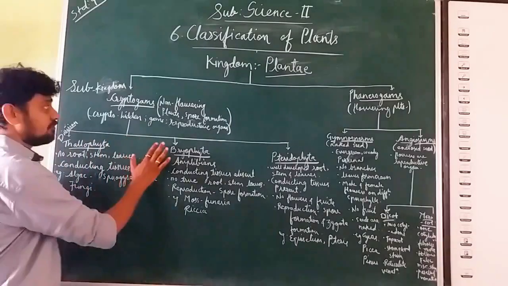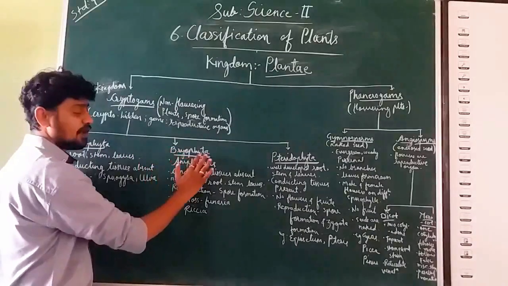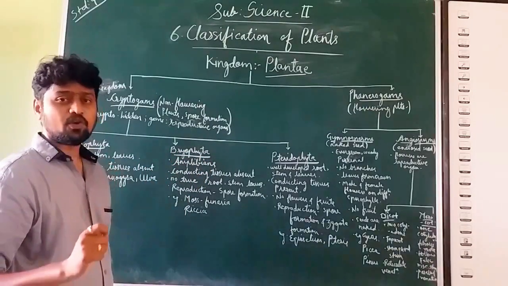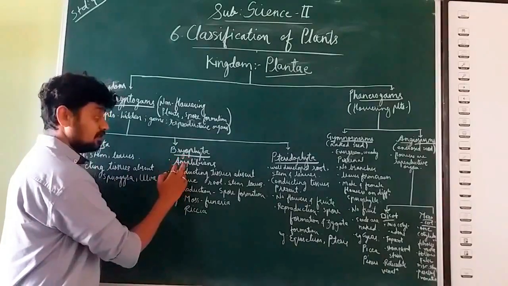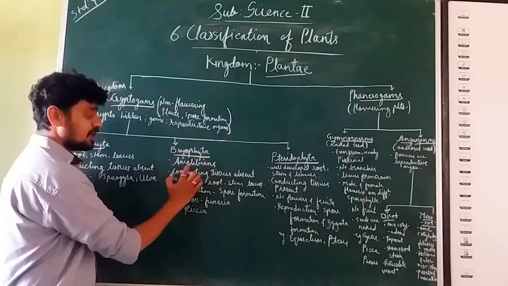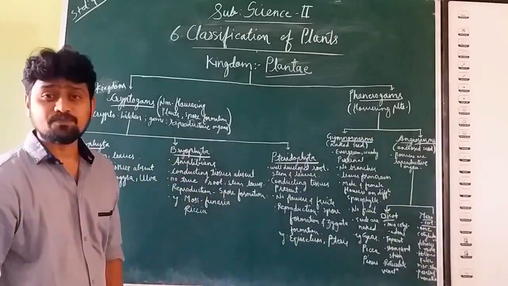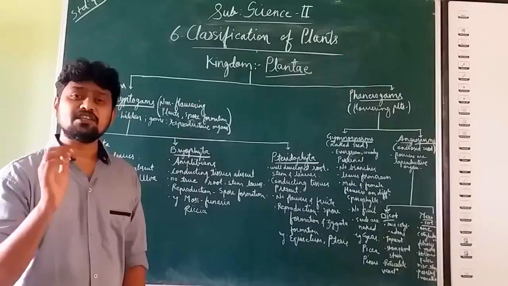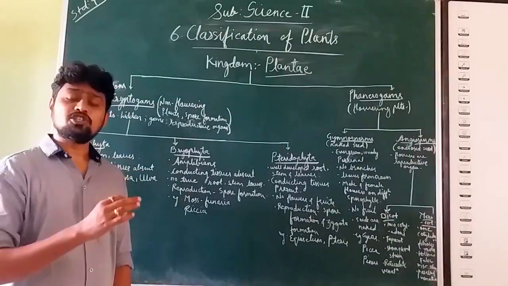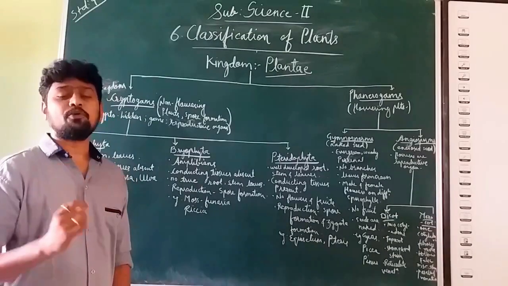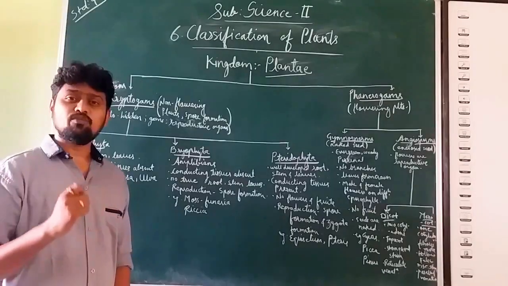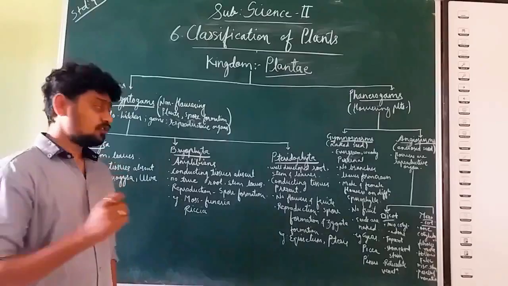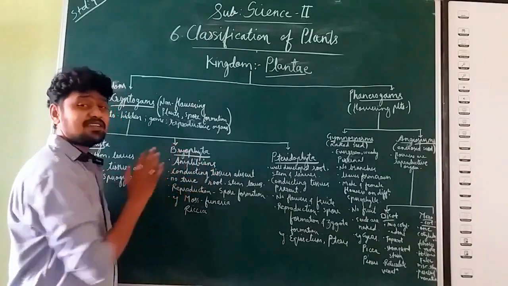The second division of subkingdom cryptogams is Bryophyta. The plants which belong to Bryophyta are called the amphibians of the plant kingdom. That means they grow in moist soil, but they require water for reproduction.